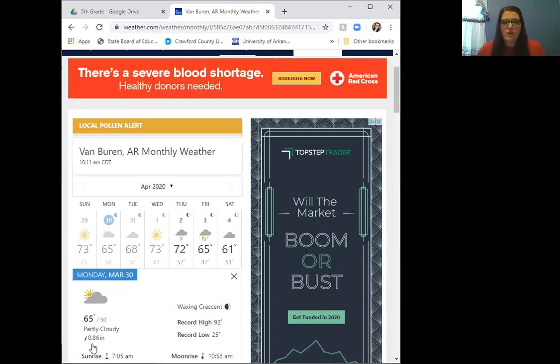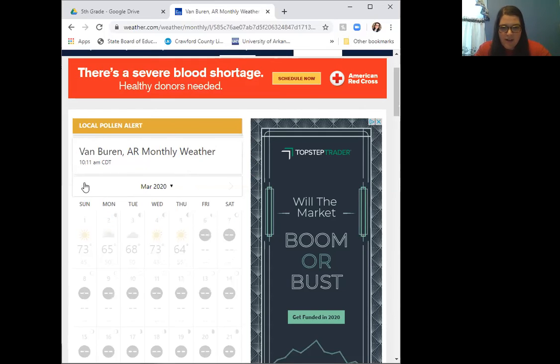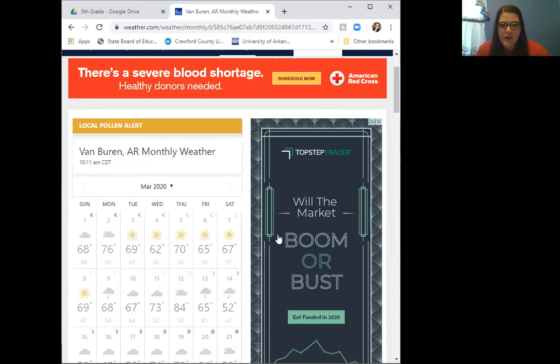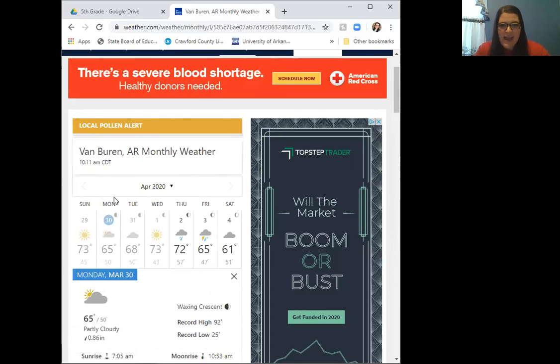And so you can keep going back, and then you can go all the way back to March. So this is something that you can play around with. You can even go all the way back to January on this calendar. But all you need to look at is the last 4 days. So you'll look at today and the last 4 days. So you'll look at Thursday, April 2nd, Wednesday, April 1st, Tuesday, March 31st, Monday, March 30th, and Sunday, March 29th.